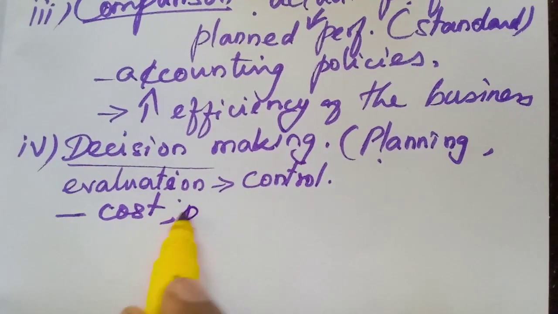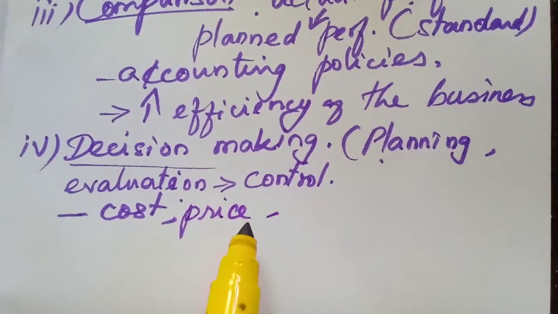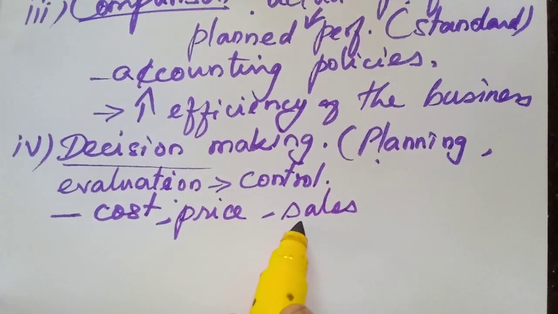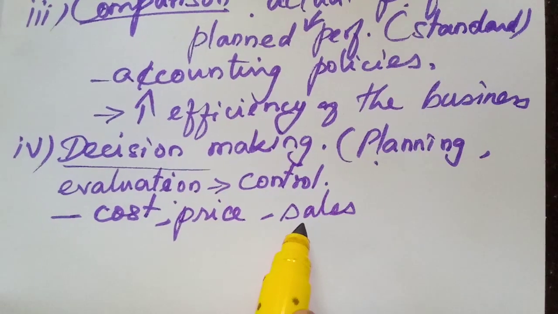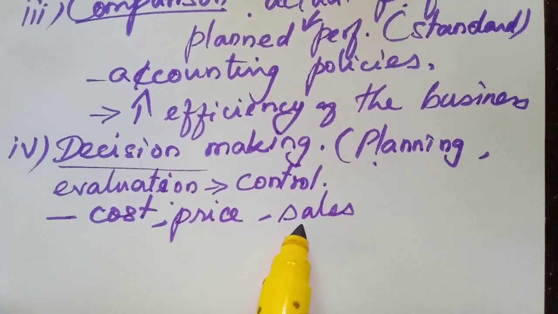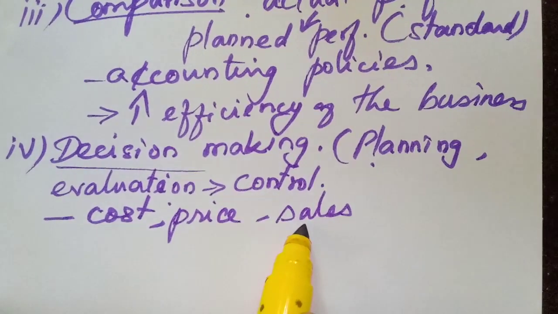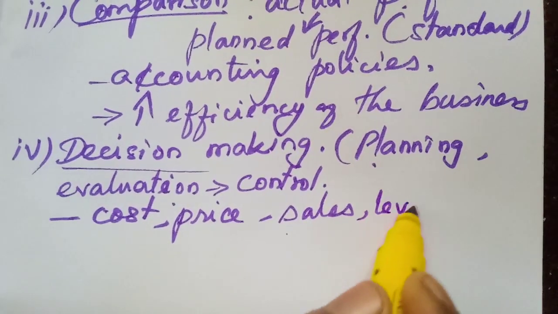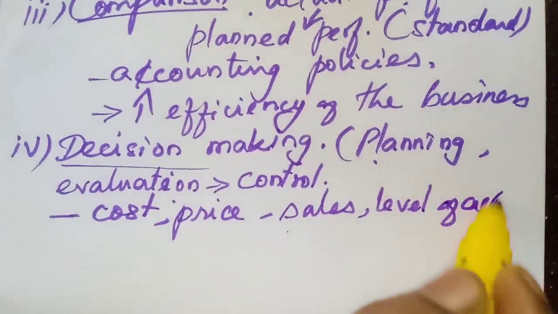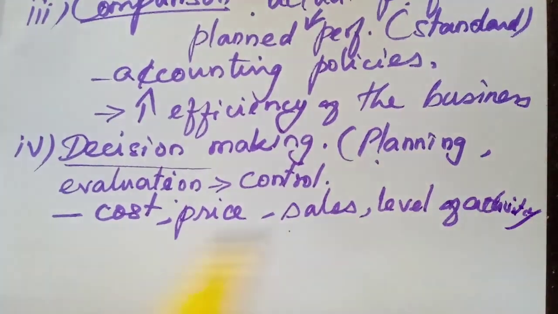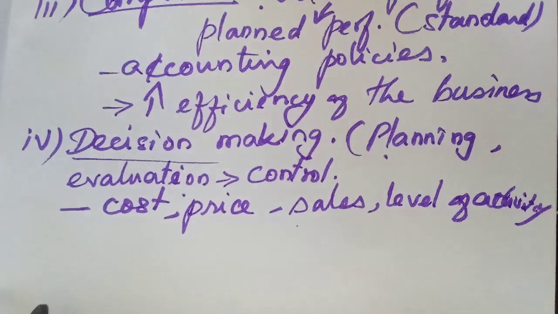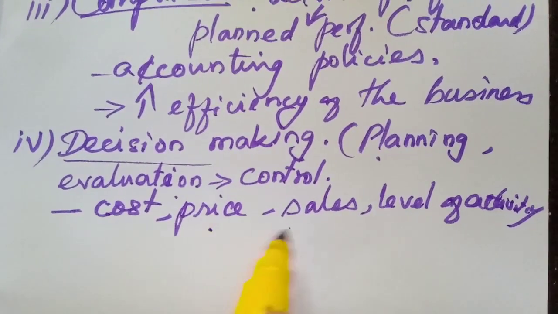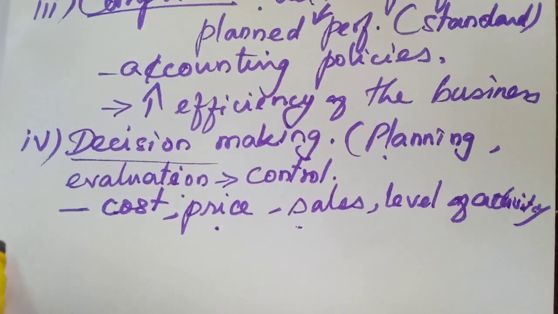Then in order to fix the price of a product or the total sales, they will predict the quantity of sales they have to attain, and the level of activity. All these can be decided with the help of financial accounting. With the help of accounting, they can fix the cost, price, sales, or the level of activity.